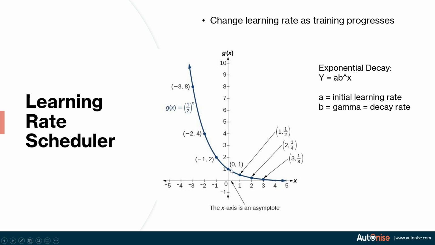It starts at 1, goes to 1 by 2, 1 by 4, 1 by 8, and so on. You can use a similar learning rate scheduler where the y-axis, which is 1 by 2, 1 by 4, and 1 by 8, represents the learning rate, and the x-axis represents the number of epochs your model has seen the data for.